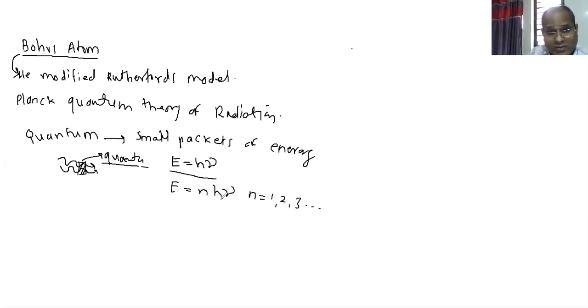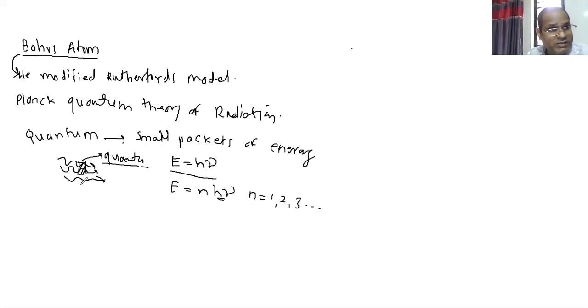This energy will exist as 1 times h nu, 2 times h nu, 3 times h nu, 4 times h nu, like this. If you have a single quantum of energy, it is h nu. If you have two quanta of energy, it is twice h nu. Are you getting? Of the radiation which is coming, given with the help of quantum theory.